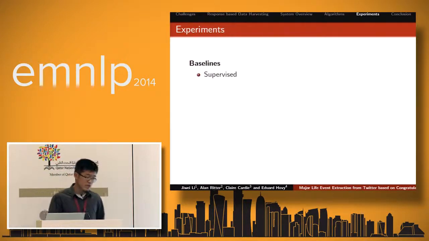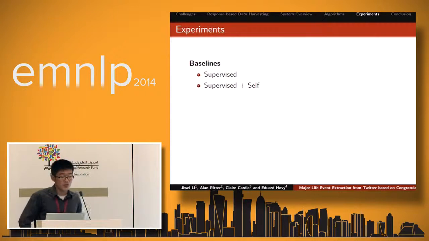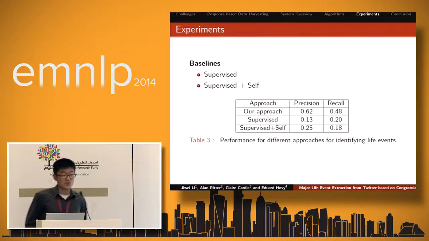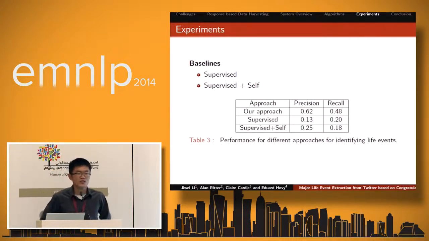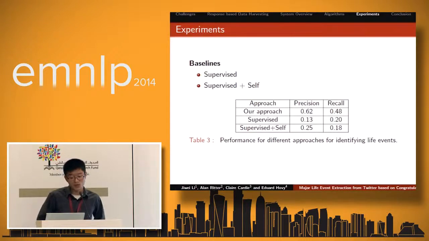For baselines, the first baseline is just a supervised model, where we trained a supervised classifier based on cross-validation on the labeled training data. Then we combine the supervised model with the self-information identification classifier trained in our step. As can be seen, the supervised method doesn't work at all, which is reasonable because there are so many types of life events being discussed in online social media, which the training data could not cover. When we encounter new types of events in the testing data, the supervised classifier will never work.